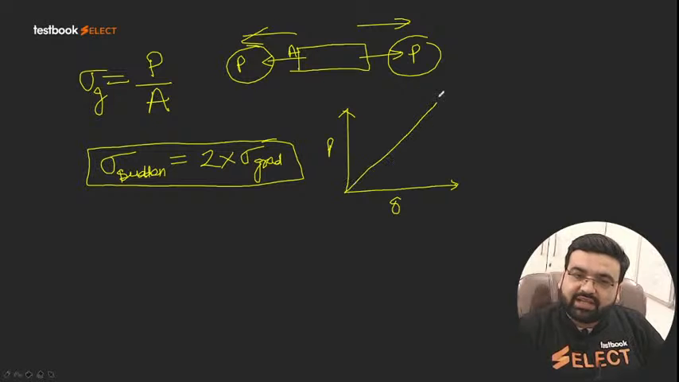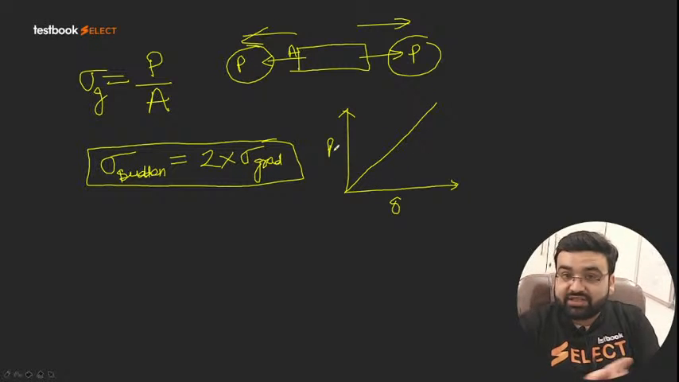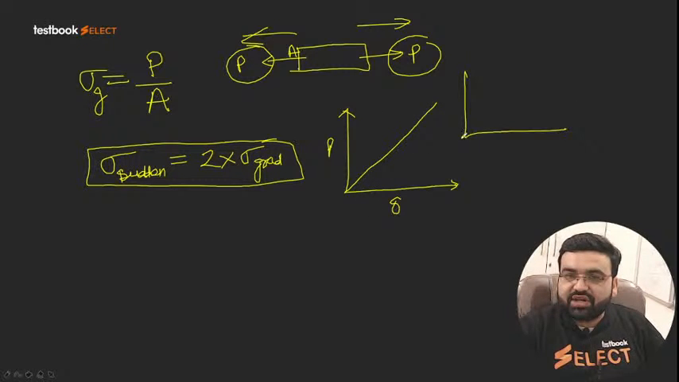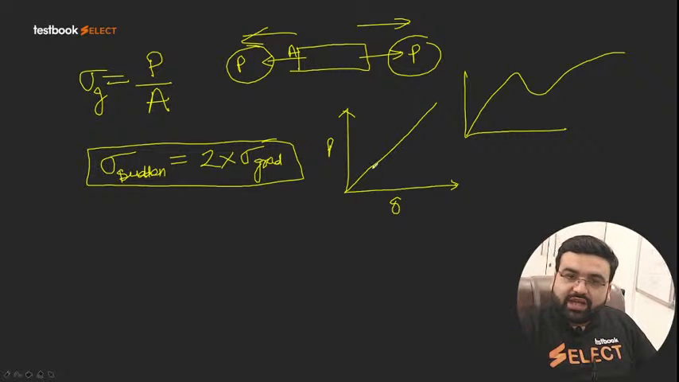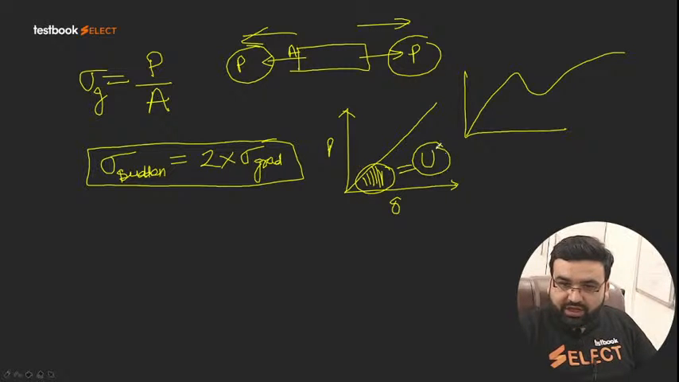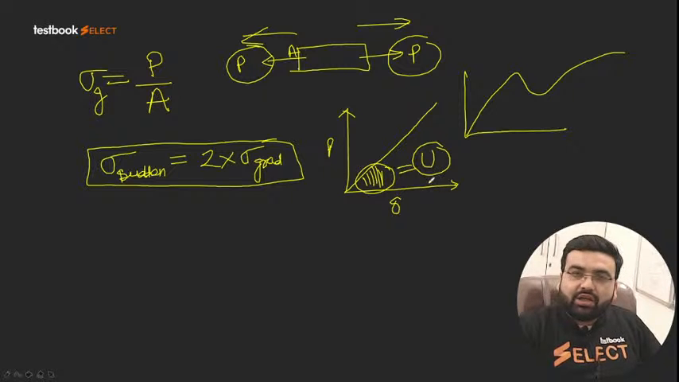The graph which you are getting is somewhat like this, a straight line. It is not a stress versus strain curve. A stress versus strain curve goes somewhat like this. It is a load versus deflection curve, right? So the area under the load versus deflection curve is actually called the strain energy, which is given by U. Clear? So this is the graph for gradual loading.